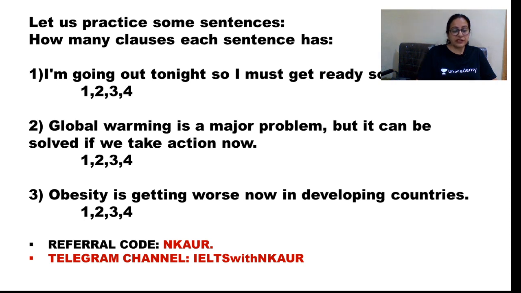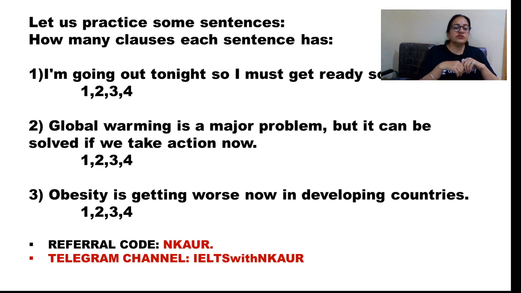You can just give this message: I am going out tonight, so I must get ready soon. What information is this giving? I am going out tonight is one clause, so I must get ready soon is another clause. There are 2 clauses in the first sentence. The first one is I am going out tonight, and I must get ready soon is the second clause. We are combining these 2 clauses to form a complete sentence.